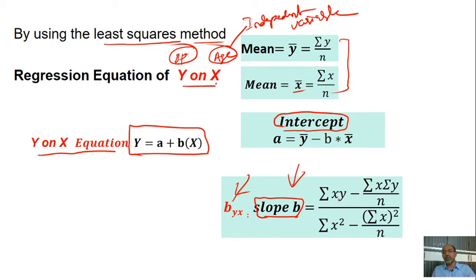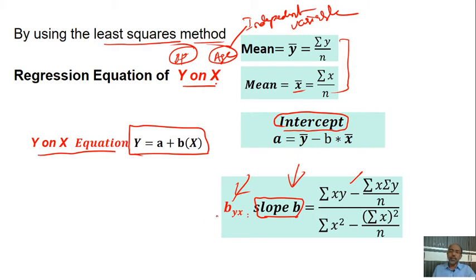Byx is equal to sigma xy, taken not from the actual mean but from the assumed mean. So sigma xy minus sigma x sigma y by n, divided by sigma x square minus sigma x whole square divided by n.